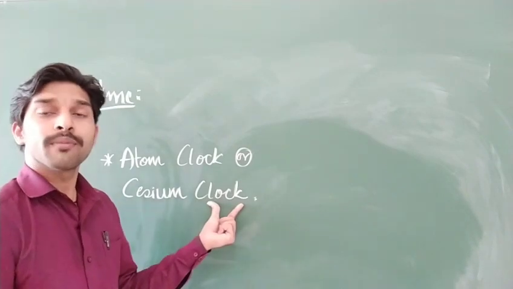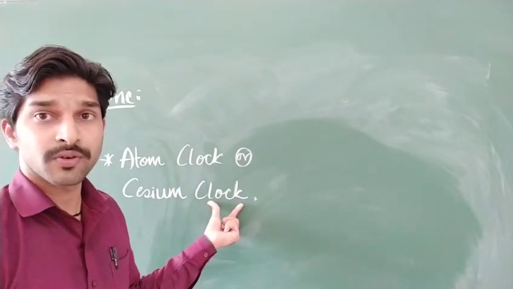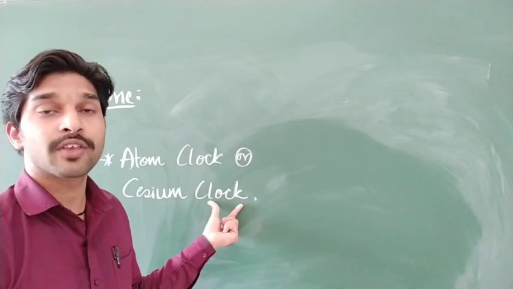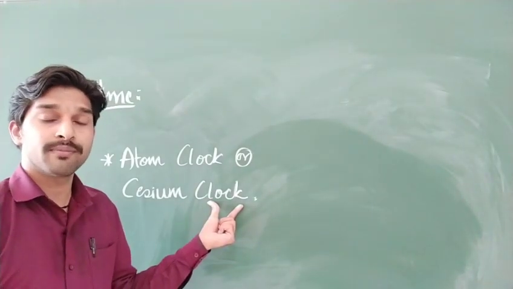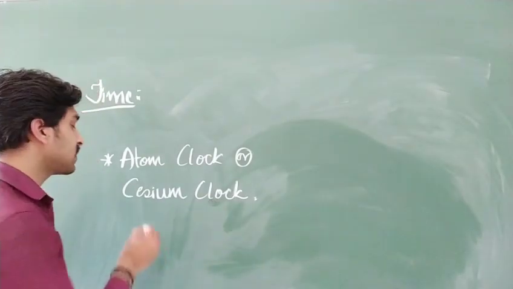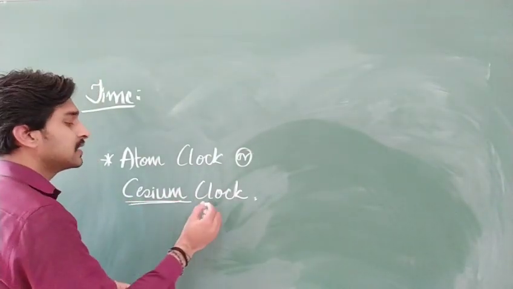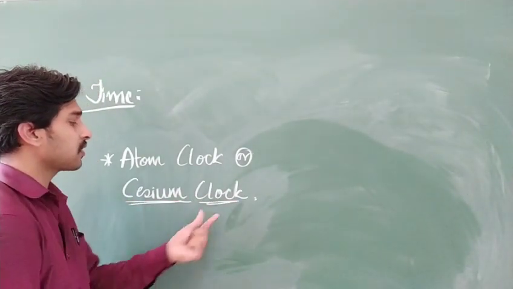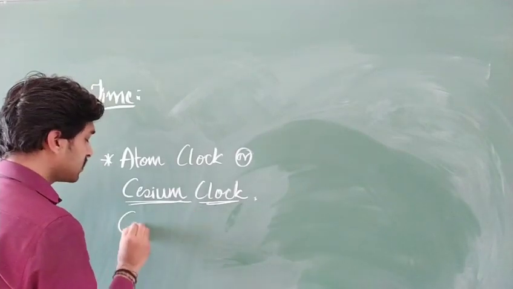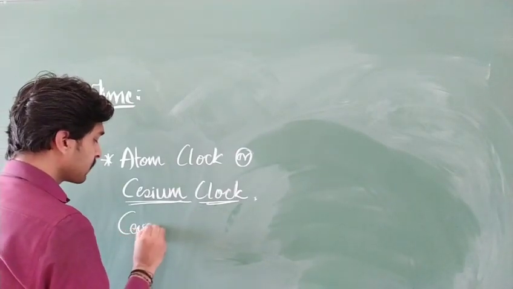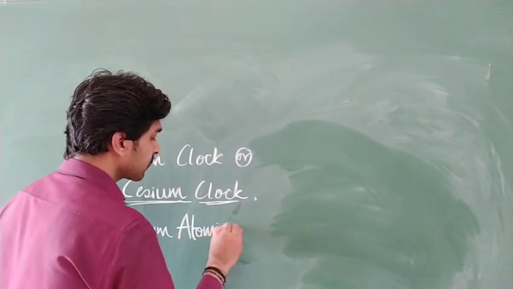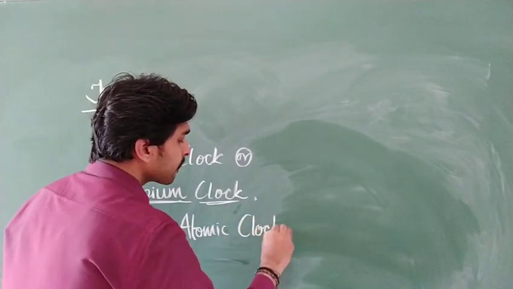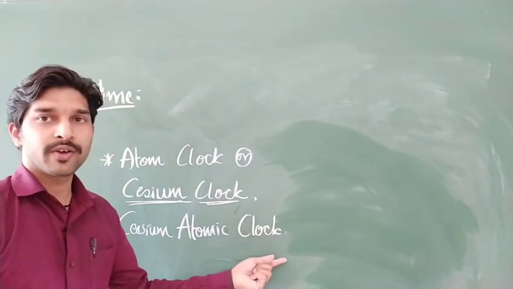In a 1-mark question they might ask which clock will give us accurate readings in measuring time. In such cases you should answer: the cesium atomic clock will give us very accurate values.